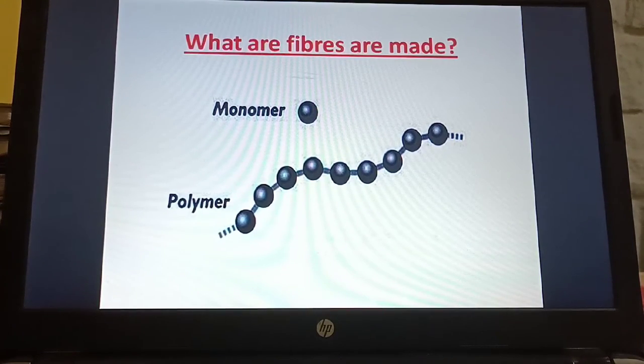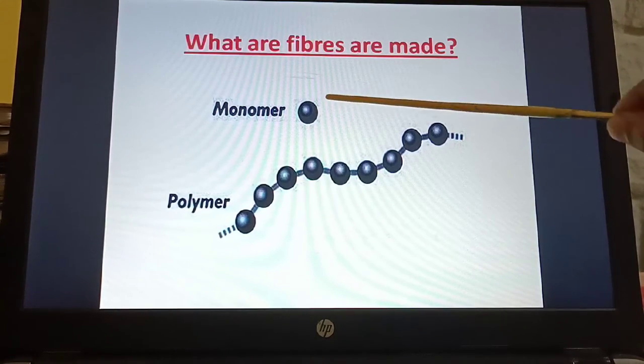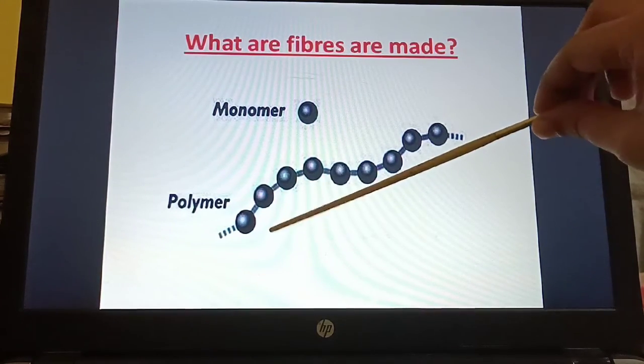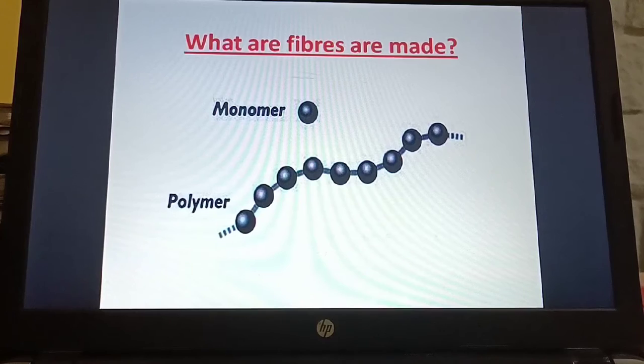Monomer is a single unit. So if you join this single unit, what do you get? You get a long chain called a polymer. Remember, monomer is a single unit. Fibers are made of monomers, and when you join these single units, you get a long chain called a polymer.